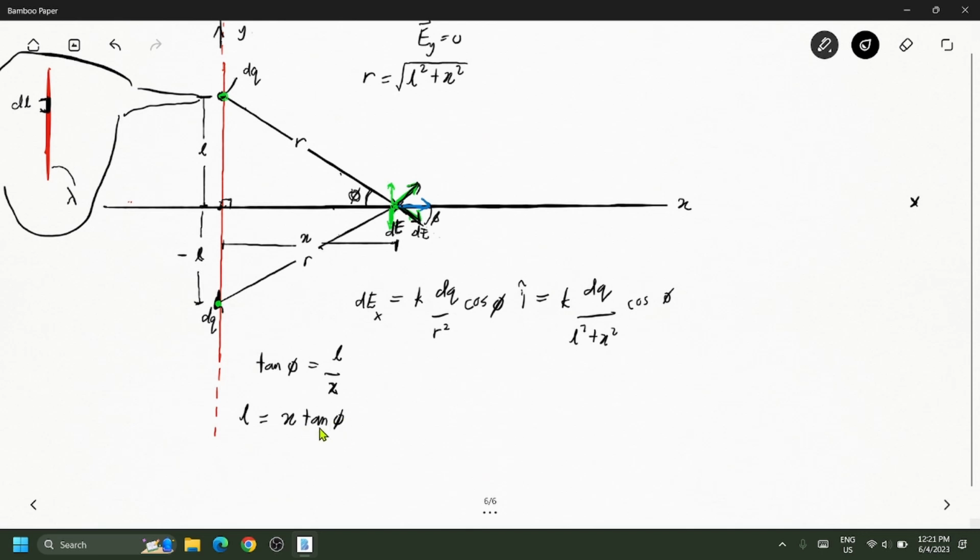So we have L as X tangent of phi. Okay? So by using the equation here, we want to substitute this into this. Because this is L squared, L squared is equal to X squared tangent squared of phi, right? I'm taking the square. So I have L squared plus X squared equals X squared tangent squared of phi plus X squared. And then I can just replace this with X squared times tangent squared phi plus 1.